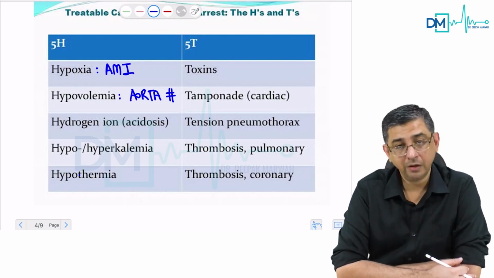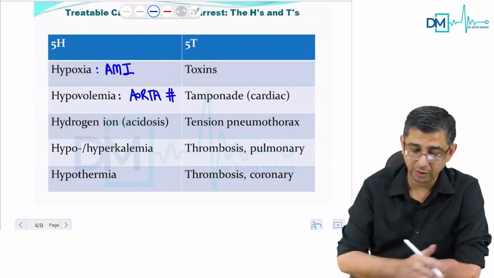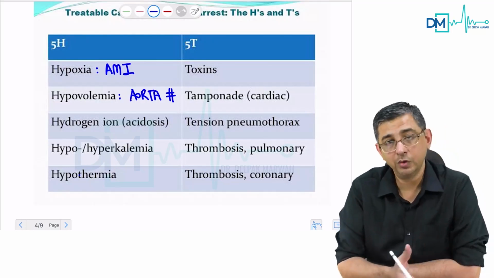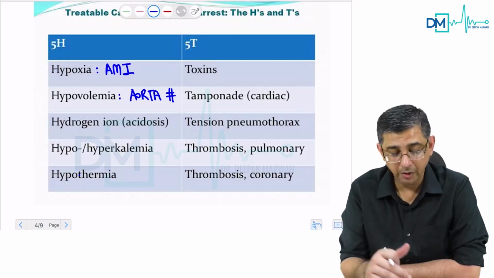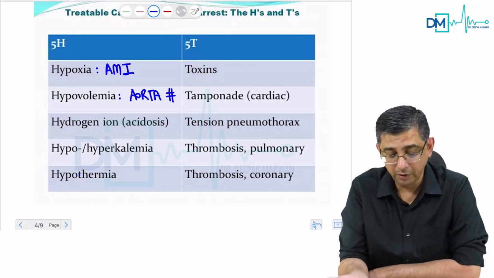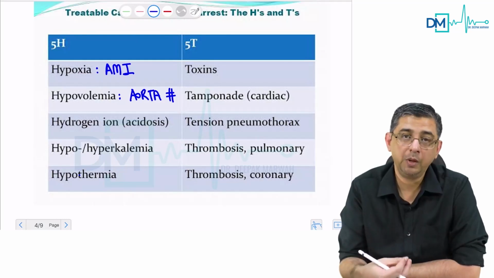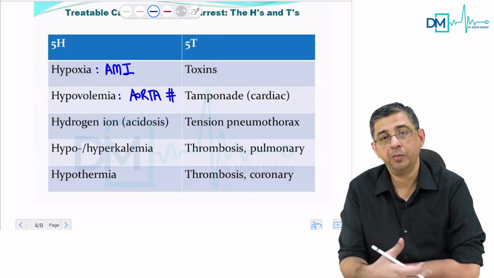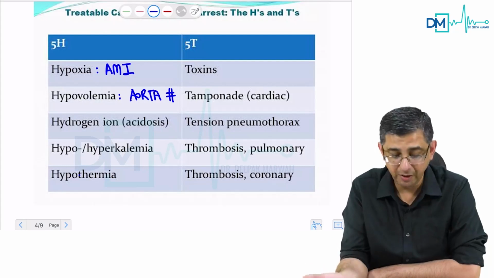Then is hydrogen ion, the H obviously because we wanted to create a mnemonic here. So H, hydrogen ion excess, that would contribute to acidosis, and acidosis can again contribute to pump failure. It can damage the heart, it can damage the brain. And today we're talking about heart per se, so the cardiac activity will be compromised. Please appreciate that in our body we need optimum temperature of functioning, we need optimum pH. If the pH is distorted, it will result in damage to the heart again, so pump failure can occur.